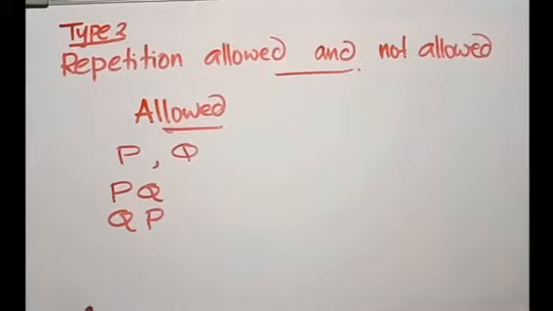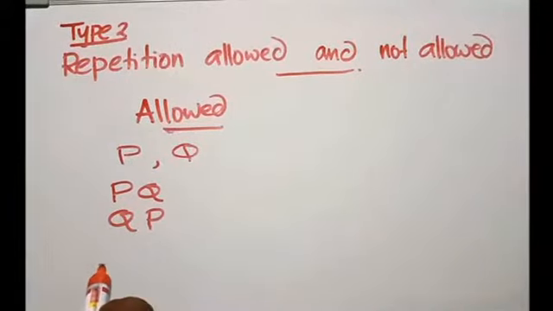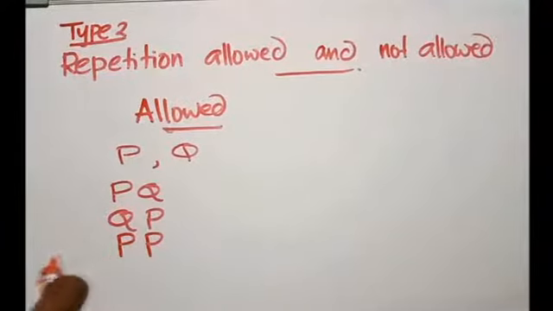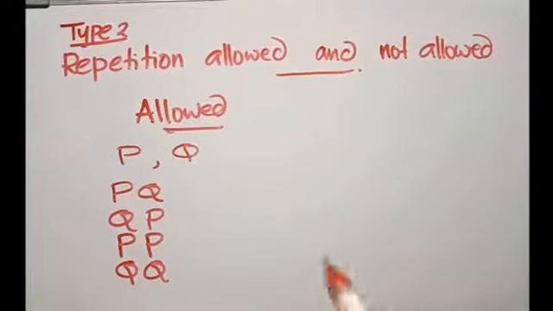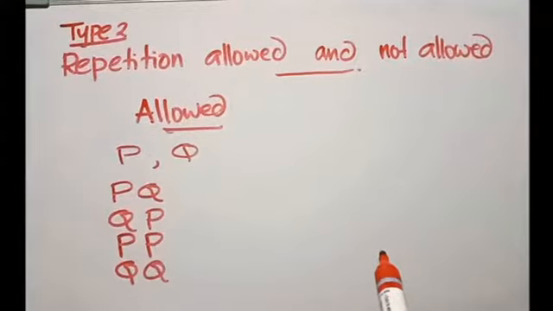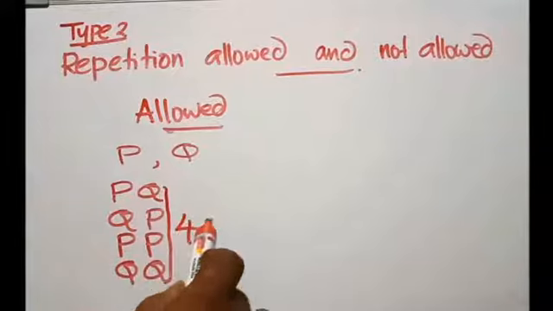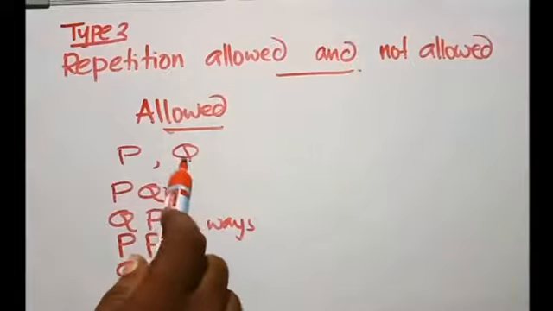But in the case of repetition allowed, we can make 2 more arrangements. They are PP and QQ. That is what is meant by repetition allowed. That means letters can be repeated as many times. So how many ways can we arrange it? 4 ways, in case of repetition allowed.